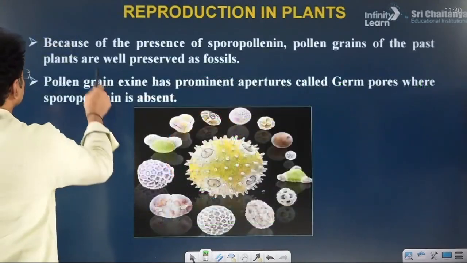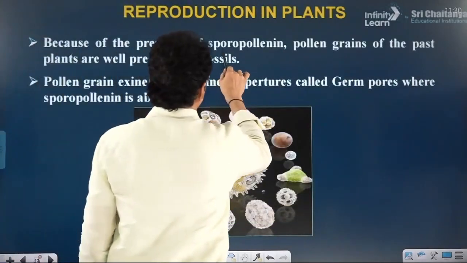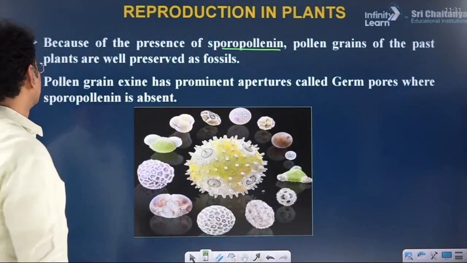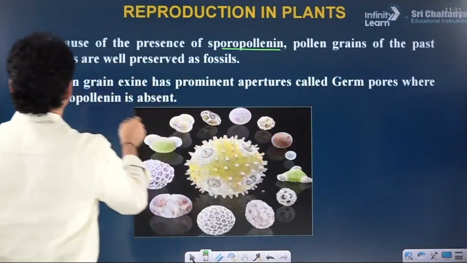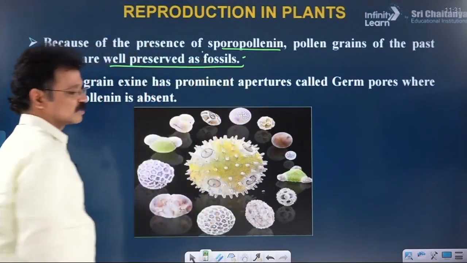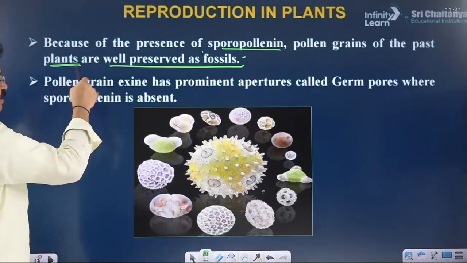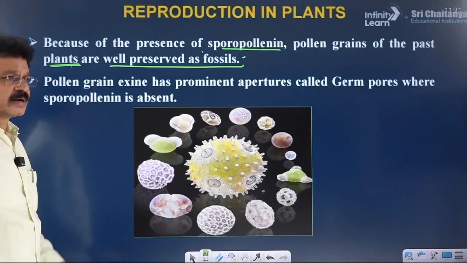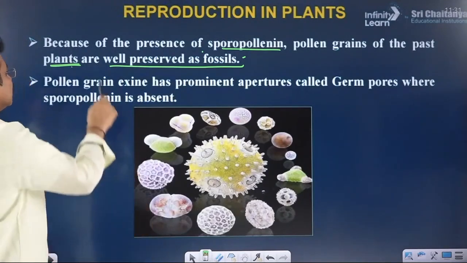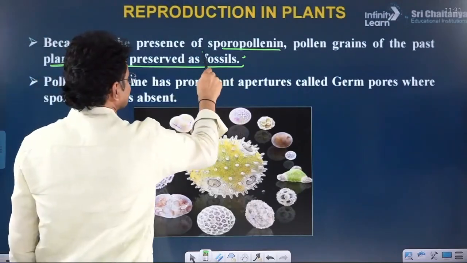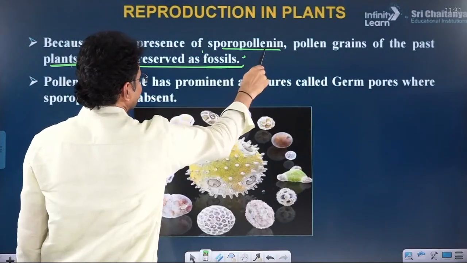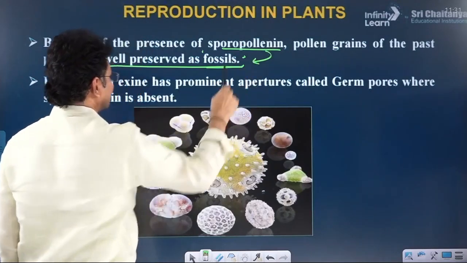Because of the presence of sporopollenin in the exine, pollen grains of past plants are well preserved. Even if the entire plant species is extinct, pollens are preserved as fossils. That kind of protection and strength is provided to the pollen by sporopollenin.